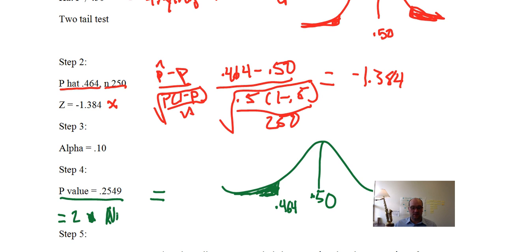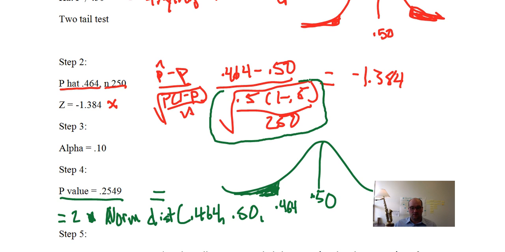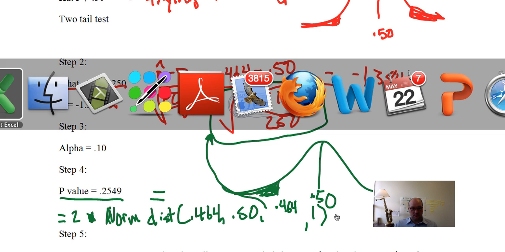norm dist, either way, norm dist. We put in what we got, 0.464, what we expected, 0.50, and the standard error is this guy right here. Just the bottom, I'm not going to rewrite it. We'll do it in one second in Excel, and then we'll know how to do it. And then comma 1. So let's go ahead and just do it right now.